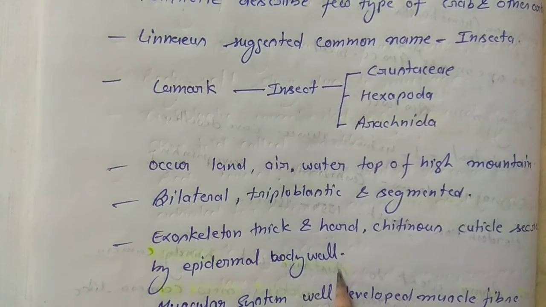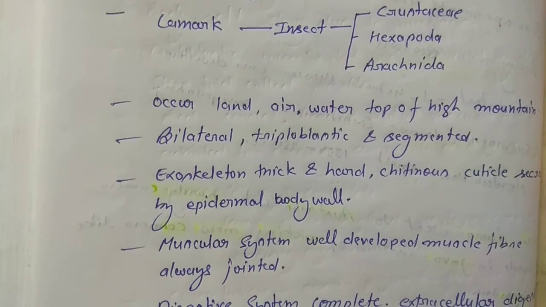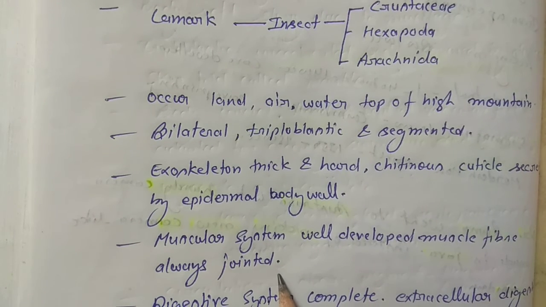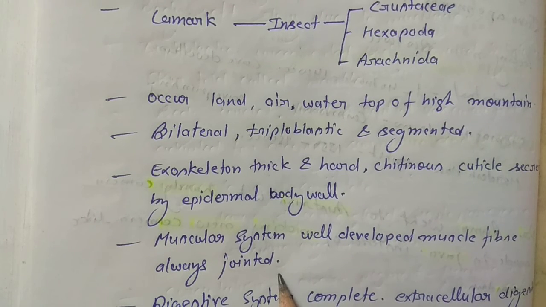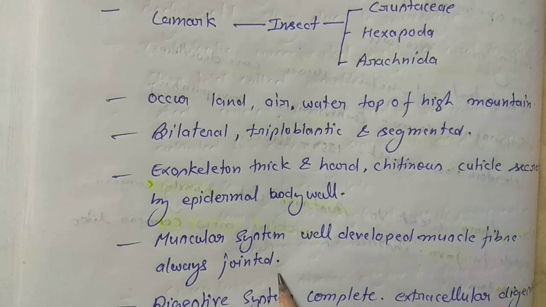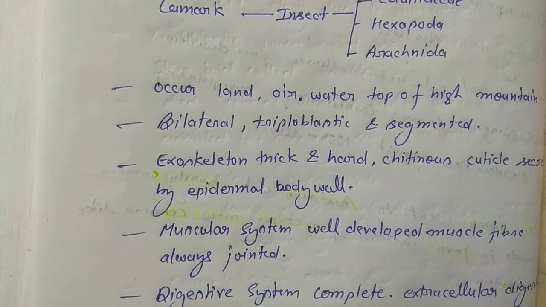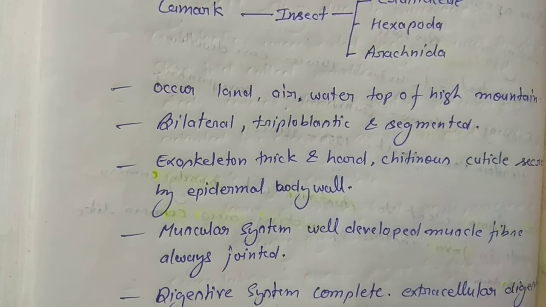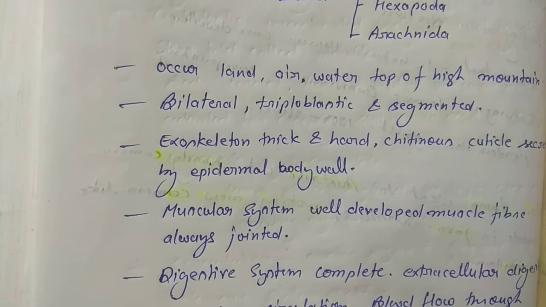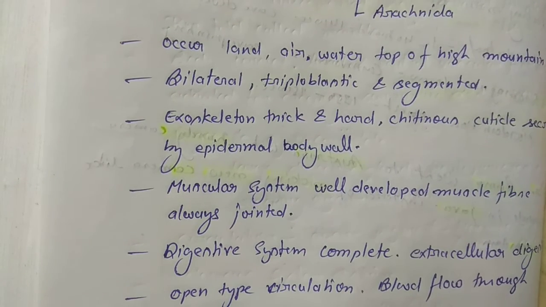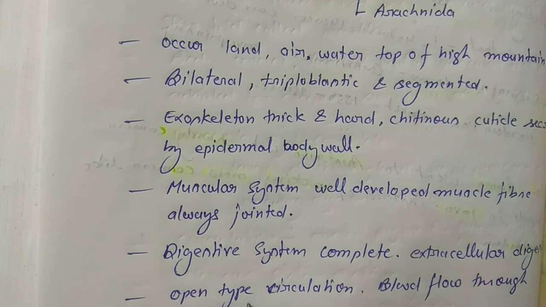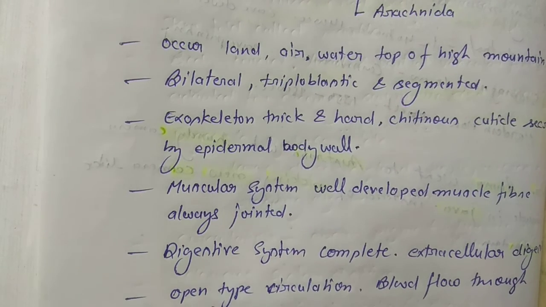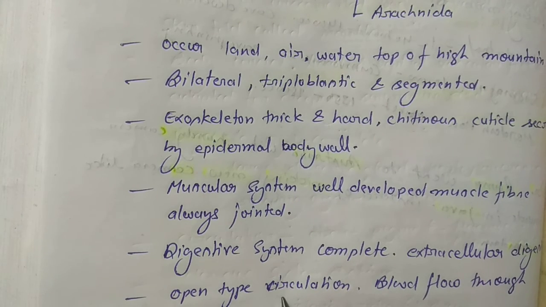Next is the muscular system. The muscular system is well developed, and muscle fibers are always striated. The digestive system is complete, and extracellular digestion occurs here. The next point is the open type of circulatory system, which means blood does not flow in veins.